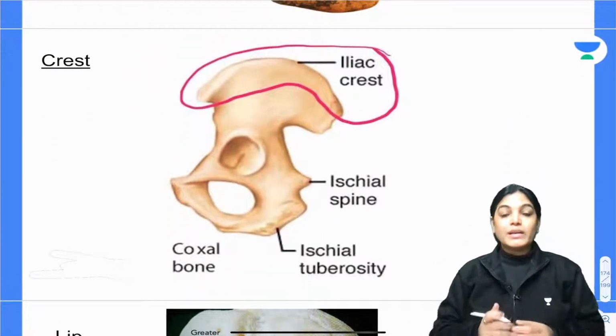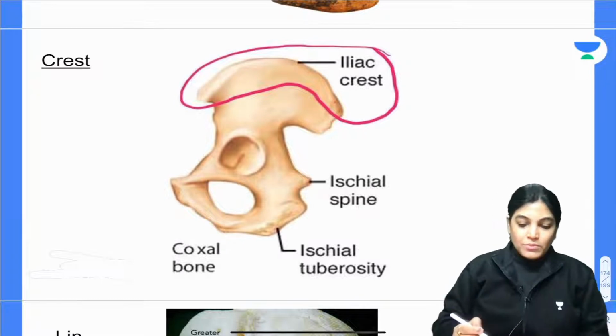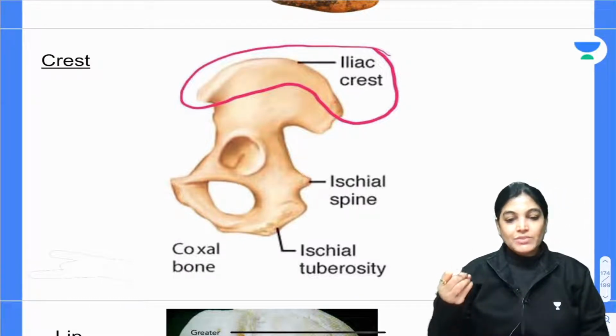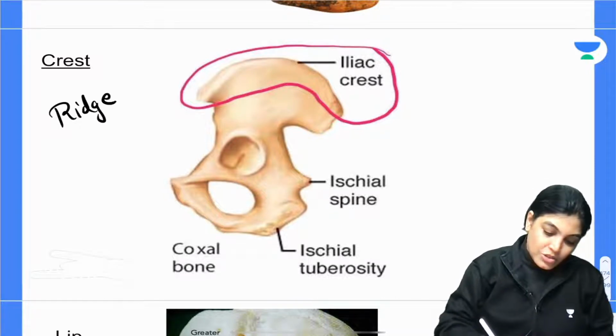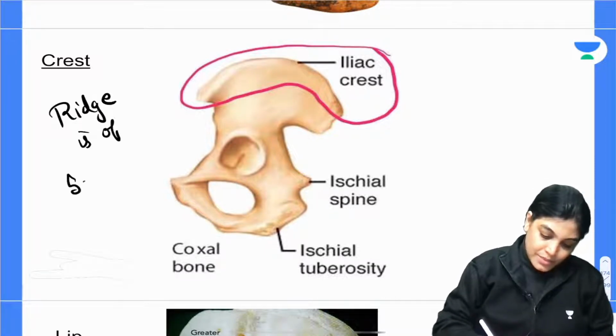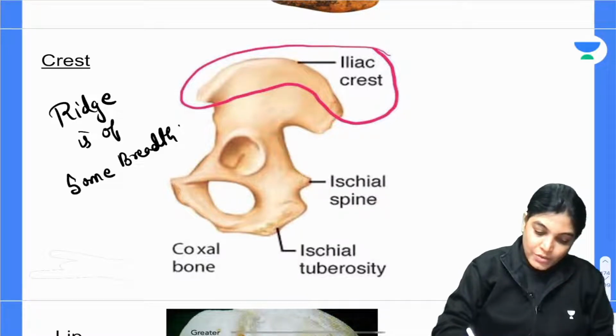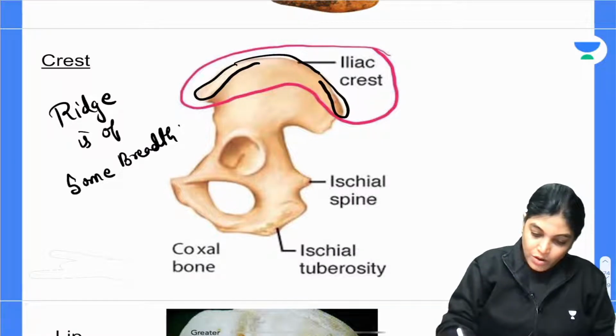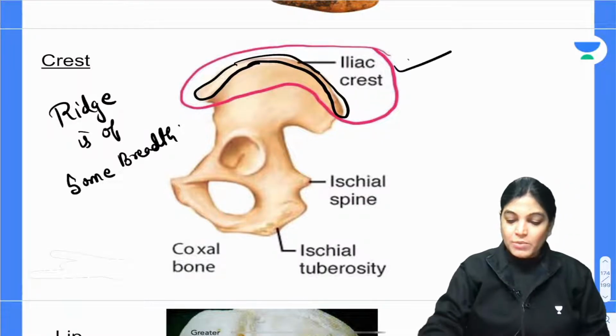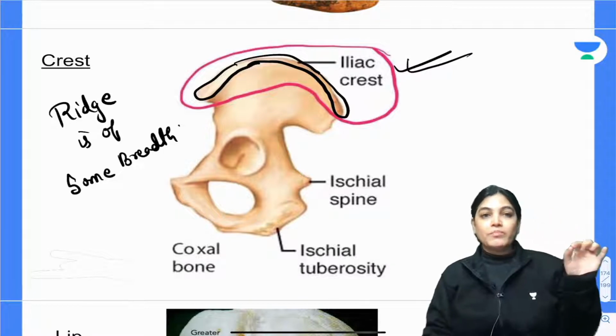What do you mean by the word crest? When I use the word crest, it means a ridge of some breadth. It is also a ridge, but a ridge of some width. When you see the superior border of the hip bone, or innominate bone, you can see the superior border is in the form of a ridge.